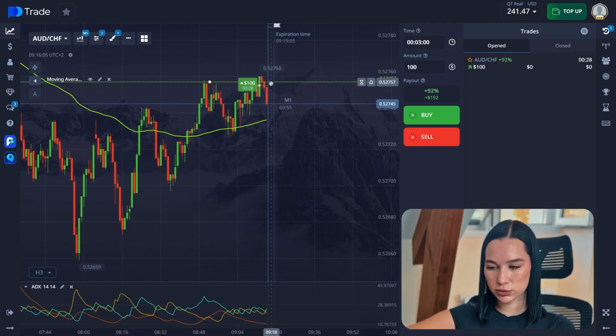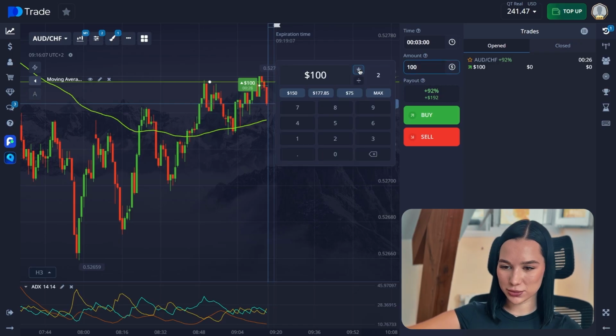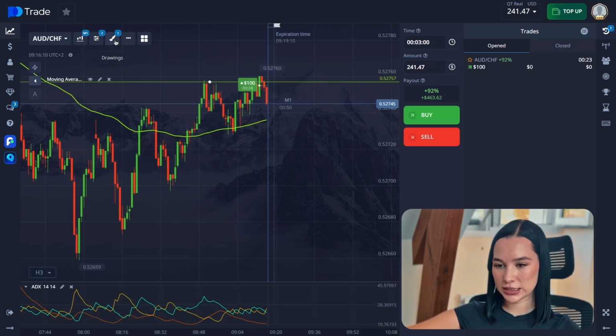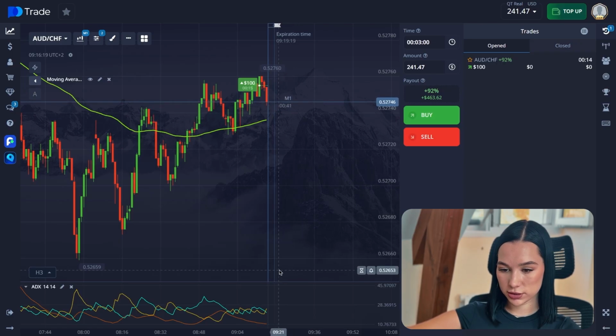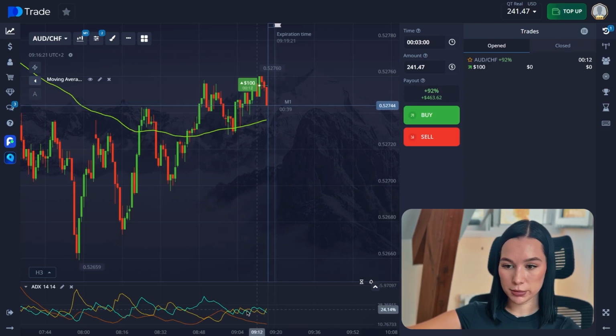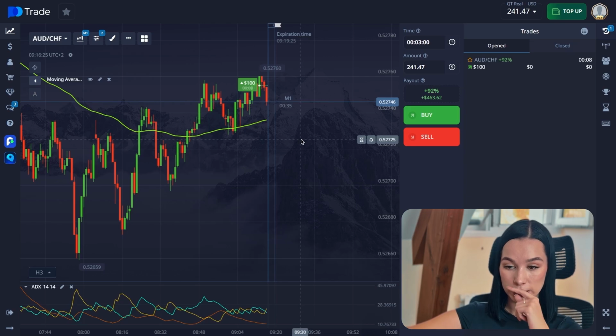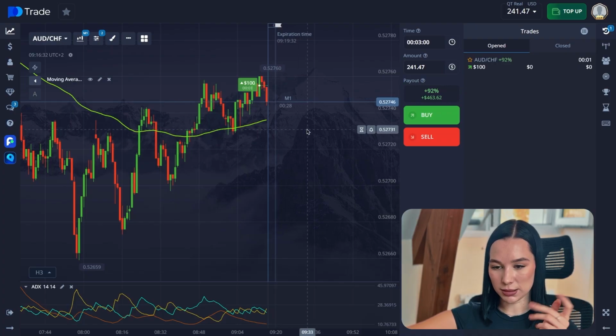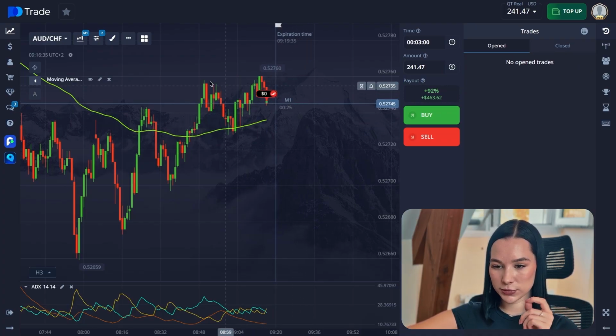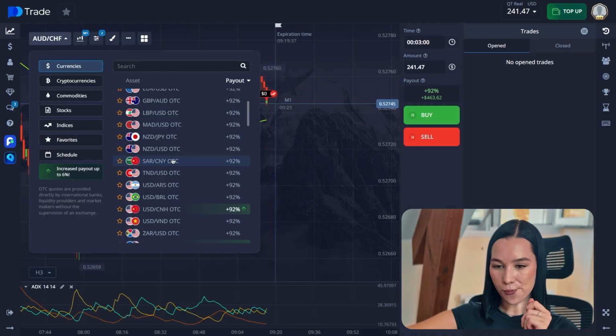Ooh, now it's not good. It's definitely not good. We can see a pretty fast downward movement. So let's change our amount of money per trade. Wait for this trade to close, because I think it's not going to be successful. It depends on what happened, but as you can see, it happens pretty quickly. We didn't expect that, and that's what could happen to you as well. So you need to be careful here. Okay, now it's 3 seconds, 2, 1. Yeah, it didn't work. So we're going to change the currency pair.